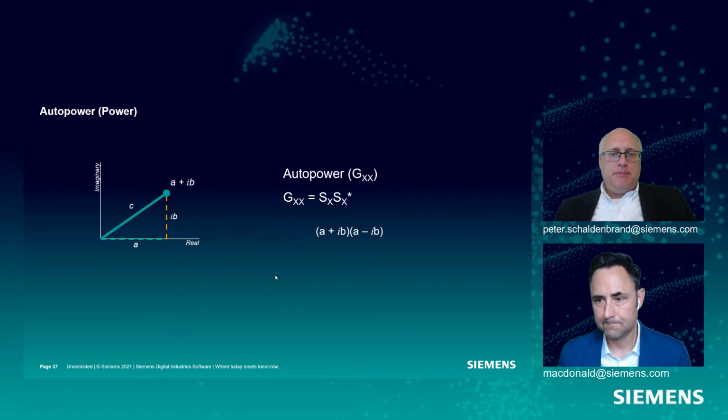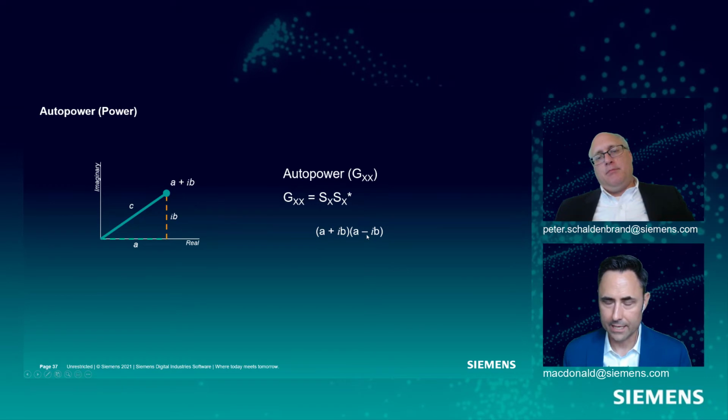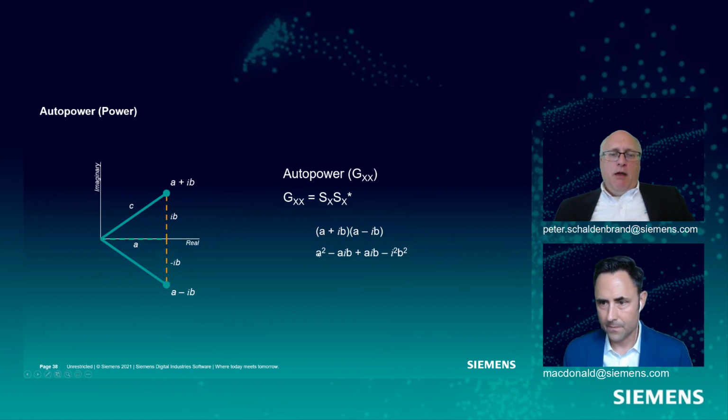Exactly. Yep. Okay. So if we look at this auto power and we see it's the spectrum times its complex conjugate, all that means is that we take this A plus iB component and we multiply it by the negative imaginary counterpart. Okay, so now we do this mathematics through and we do the multiplication. We see these center terms cancel out. Got this negative i squared. i is the square root of -1, and so we end up with A squared plus B squared is what this is.